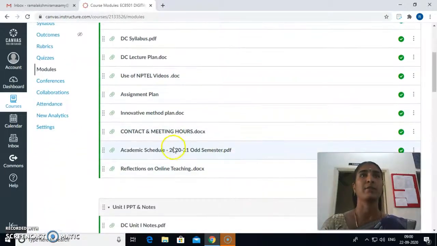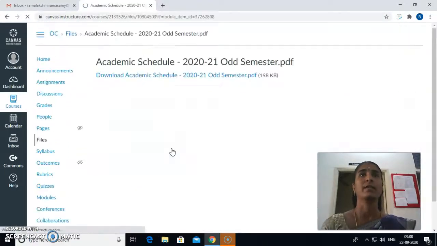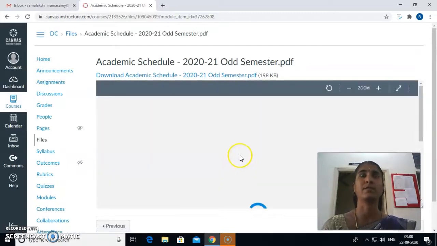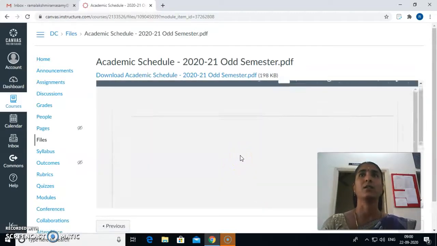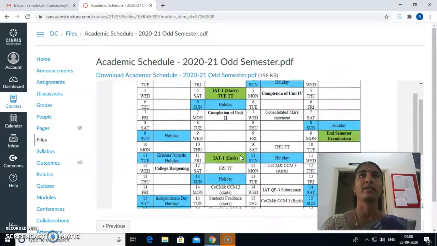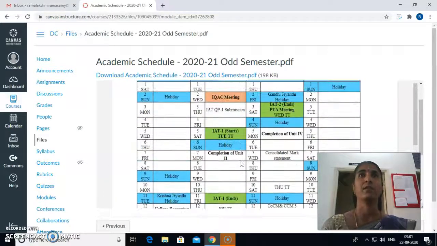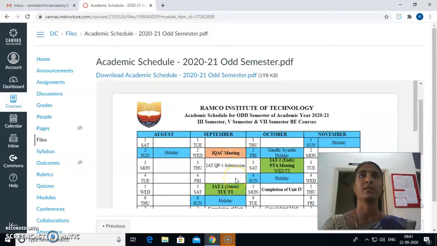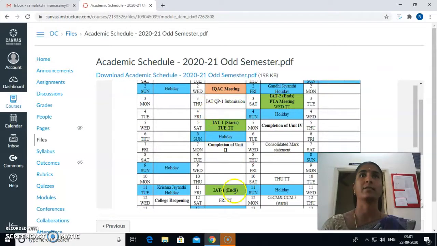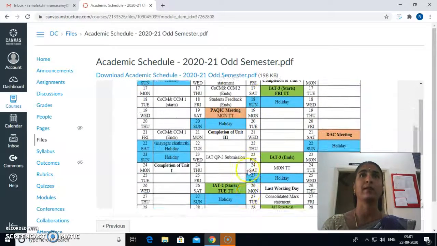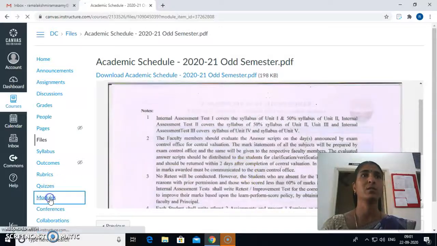Next comes the academic schedule. Our college has given this academic schedule for this odd semester, and it has been attached here. Based upon this, students will know the schedule of the odd semester, like when the internal assessment test commences. So this is about the academic schedule for this course.